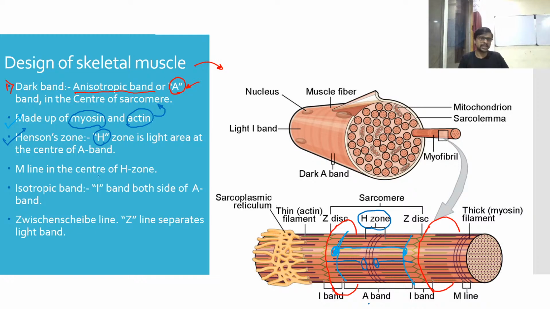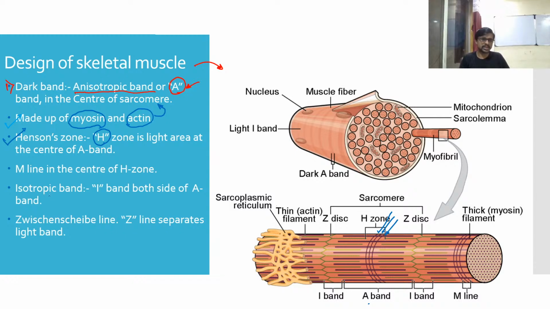The M line is in the center of the H zone. These three lines, which are not labeled in the structure, lines 1, 2 and 3, are called the M line. They are always at the middle part of the A band.